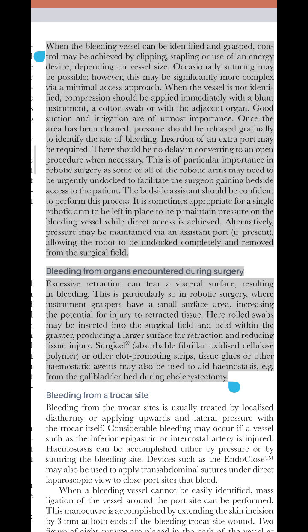Surgicel, absorbable fibrillar oxidized cellulose polymer, or other clot-promoting strips, tissue glues or other hemostatic agents may also be used to aid hemostasis, e.g. from the gallbladder bed during cholecystectomy.